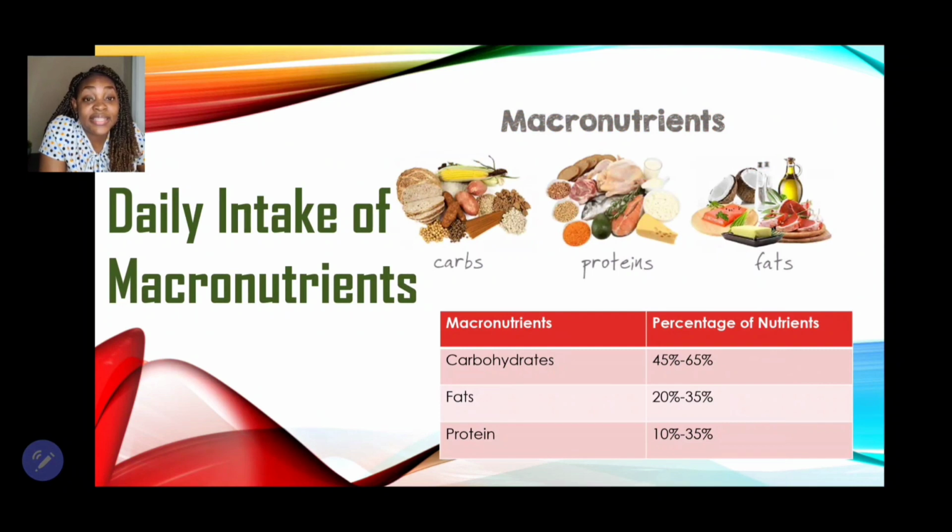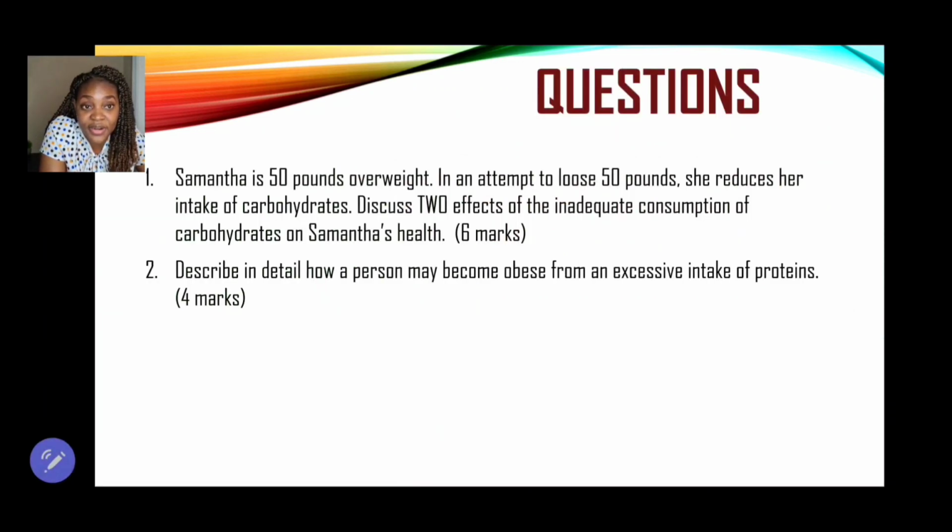Now, let's take a look at the daily intake of macronutrients. So the macronutrients are, just to recap, carbohydrates, fats, or we may say lipids. So lipids is another name for fats, and also protein. Now, the percentage of each nutrient: carbohydrates, we should consume about 45% to 65%, fats 20% to 35%, and protein 10% to 35%. All right.